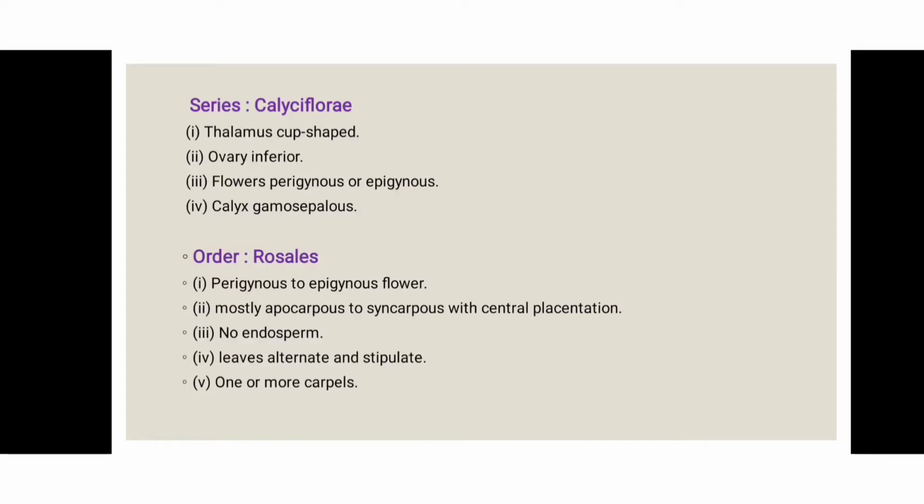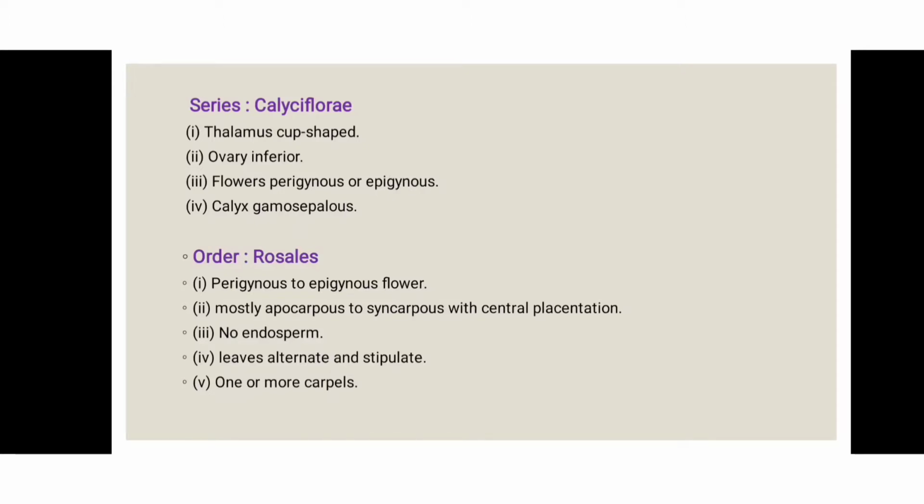The gynoecium is mostly apocarpous to syncarpous with central placentation. Apocarpous means the gynoecium consists of one or more carpels which are free from one another.